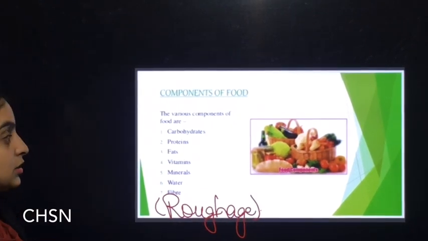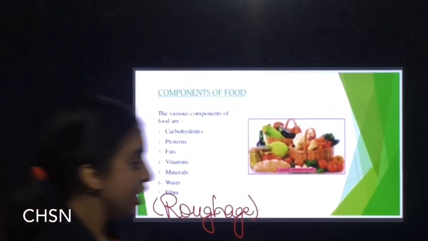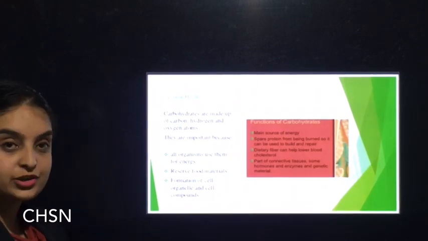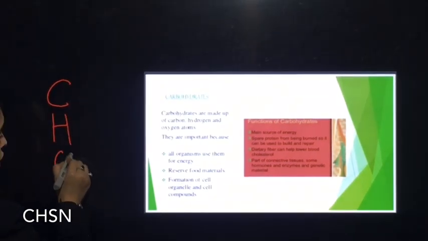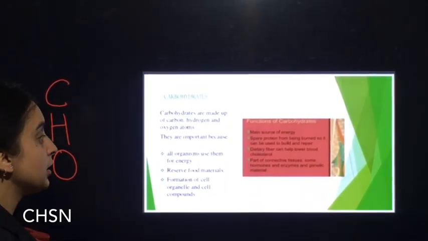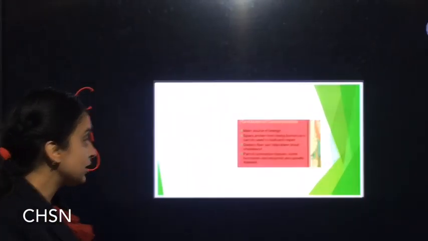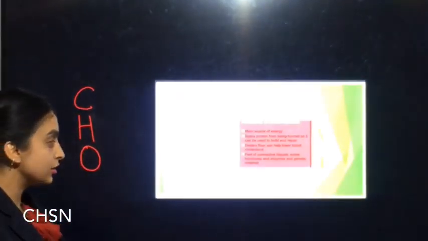Now we will discuss each component of the food one by one in detail. First is carbohydrates. Carbohydrates are made up of carbon, hydrogen and oxygen atoms. These are very much important for the human body as all the organisms use them to obtain energy.